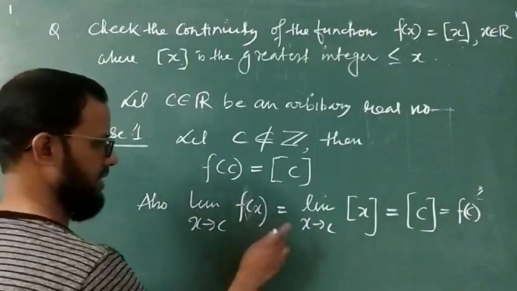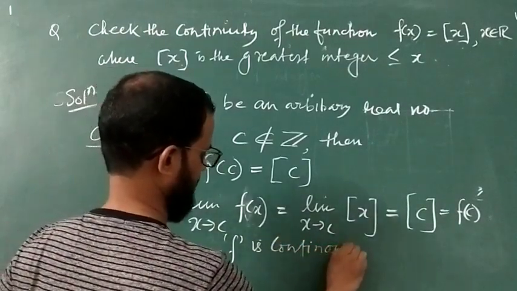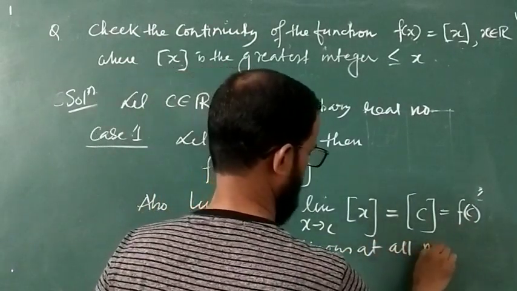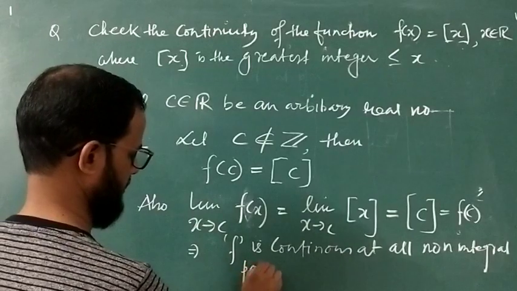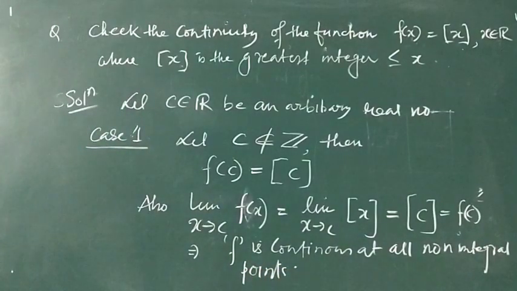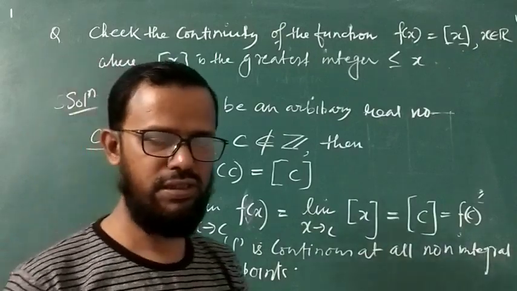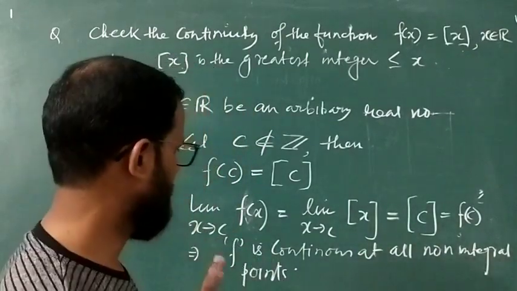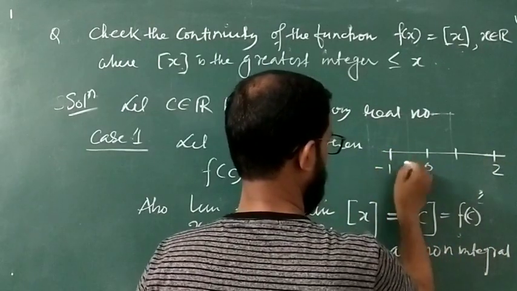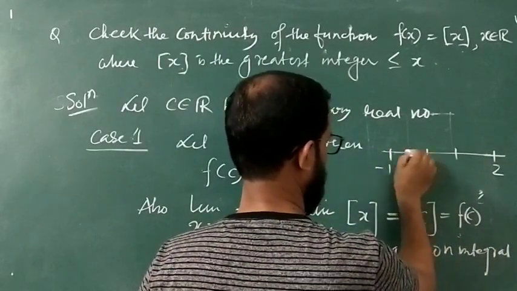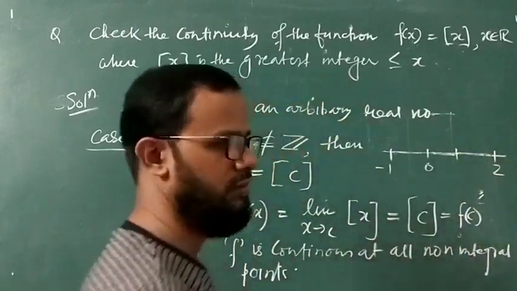Okay, and finally you can conclude that f is continuous at all non-integral points. f is continuous at what? Non-integral points. Okay, at all non-integral points, what is this function? Continuous, there is no break. Suppose on a number line, this is 0, this is 1, this is 2, this is -1. Leaving aside -1 and 0, everywhere else, this is what? Continuous. The function at all these points will be continuous, there will be no break.